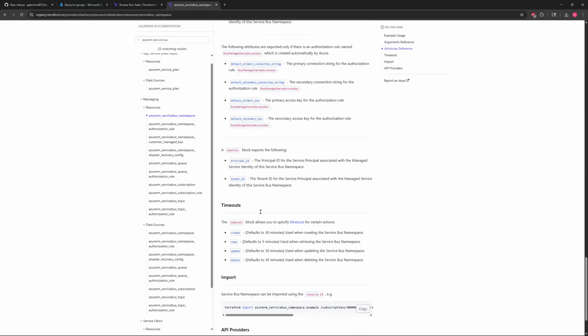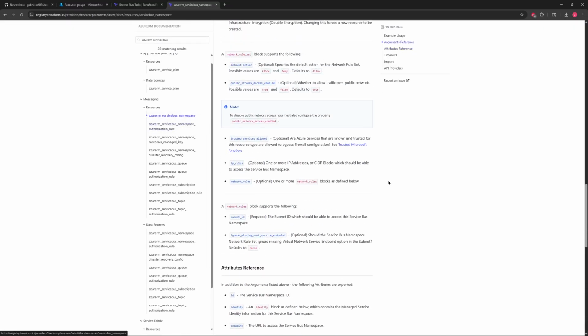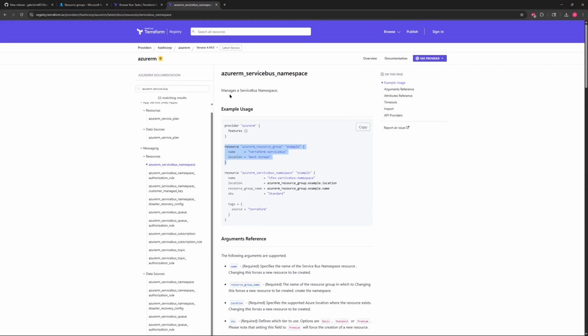And these are how all of these resources are checked. If you're going to try and create a service bus namespace on your Azure portal, you'd want to look at how it's made here. There's also authorization rules that you can make for the service bus namespace, custom managed identity. You can make queues, which are very important for a service bus namespace. So you can look for everything right there. You'll want to start it with an Azure RM service bus, and you can search for everything here.